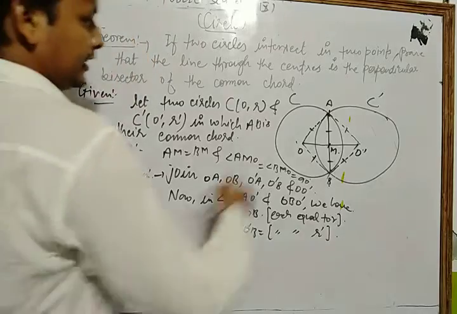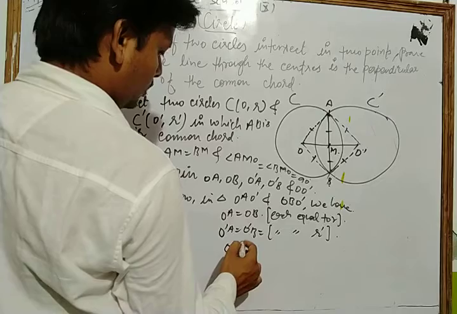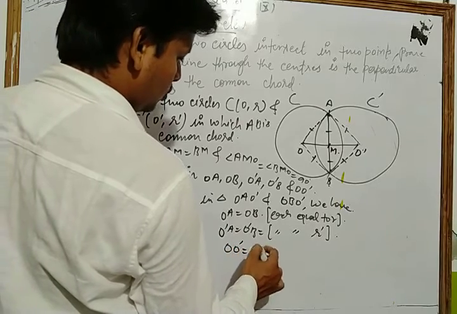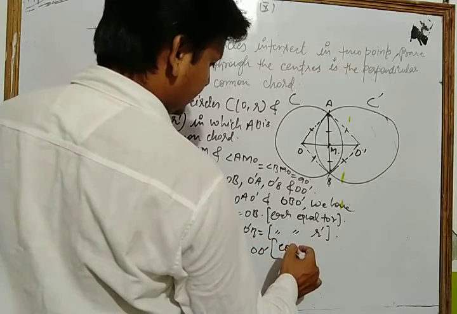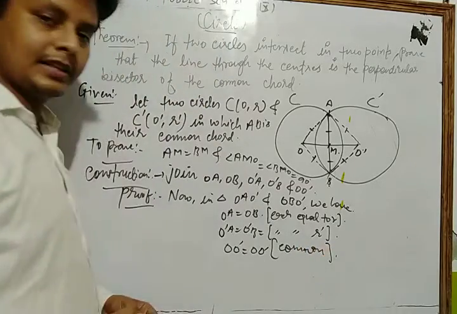And OO dash is equal to OO dash, which is your common side.